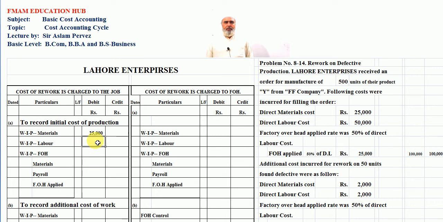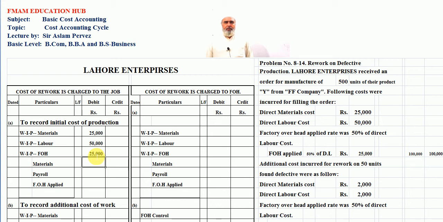Work in process, 50,000 rupees as labor. Same as work in process, FOH is 50% of direct labor cost. It means that we have to take 50% on the labor cost here, which amount is 25,000 rupees here.